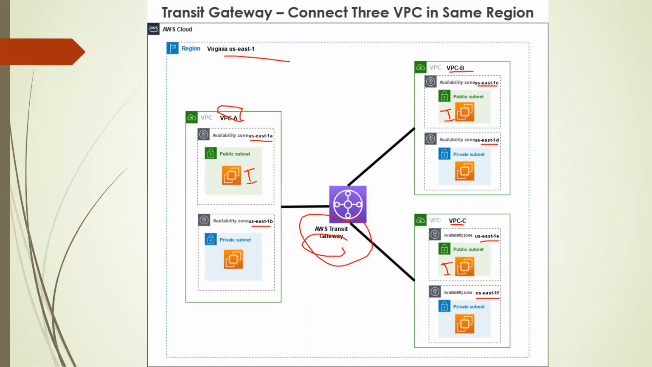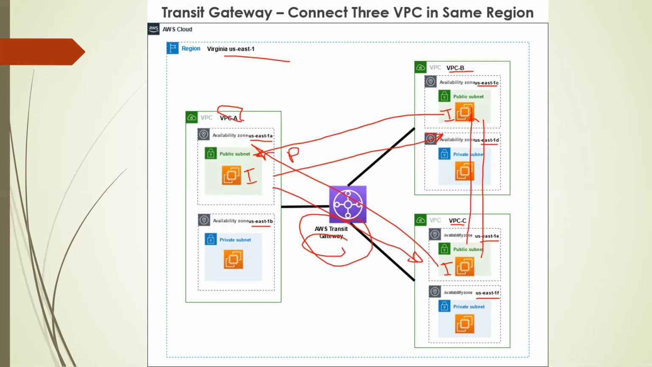We will create three instances in the POC, and using this transit gateway, we can ping the private IP for this zone, and vice versa. For this region also, we will ping that private IP from here, and from this place we will ping this private IP. So we will check all those things after creating the transit gateway. This is happening in one region, and we are using Virginia, US East 1.